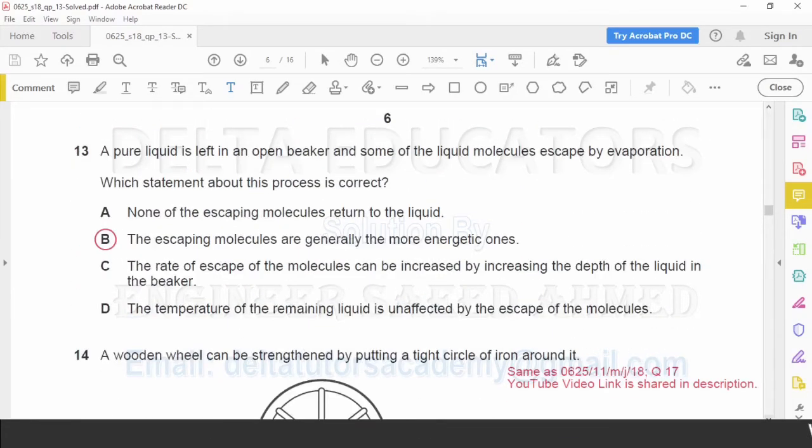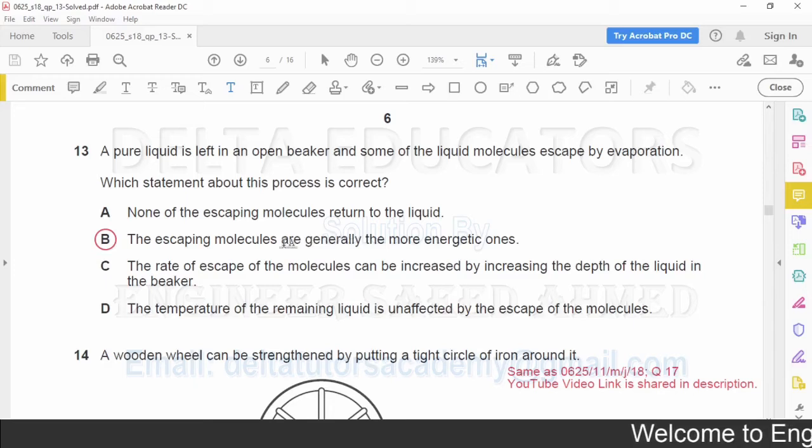Question number 13. A pure liquid is left in an open beaker and some of the liquid molecules escape by evaporation. Which statement about this process is correct? Option A. None of the escaping molecules return to the liquid. No, it is incorrect. Some of the molecules may return to the liquid. So this point is incorrect.